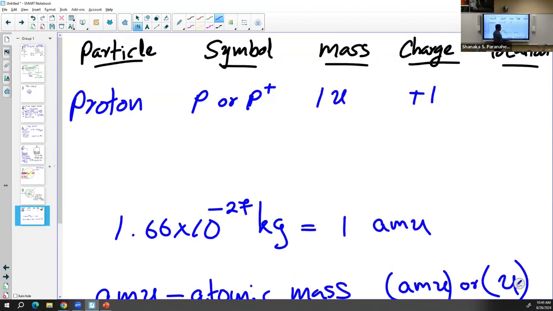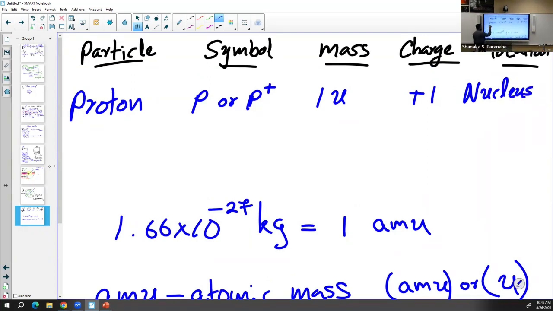The atomic mass unit is derived based on the mass of a carbon atom. It's 1/12 of the mass of a carbon-12 atom. So that's the definition of 1 AMU. The location is the nucleus, so it's in the center of the atom.